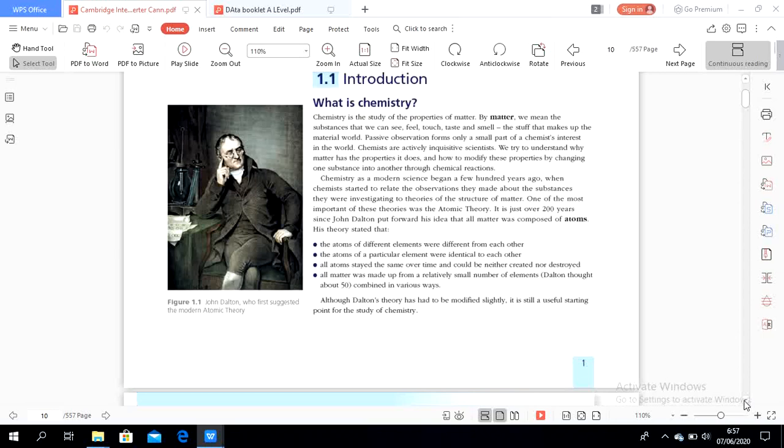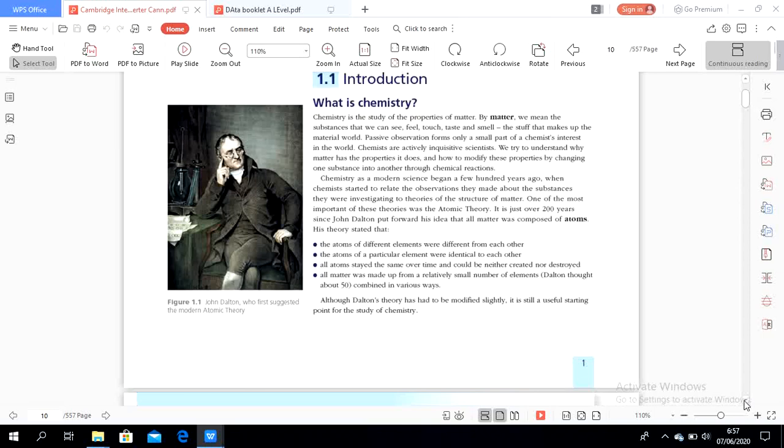Atoms of a particular element were identical to each other. All atoms stayed the same over time and could be neither created nor destroyed. It is like the energy conservation law. And atoms will forever be the same. It is different from the meaning of isotopes.